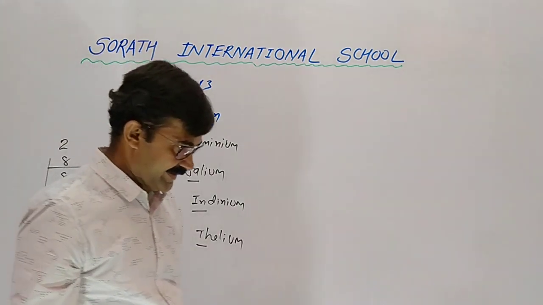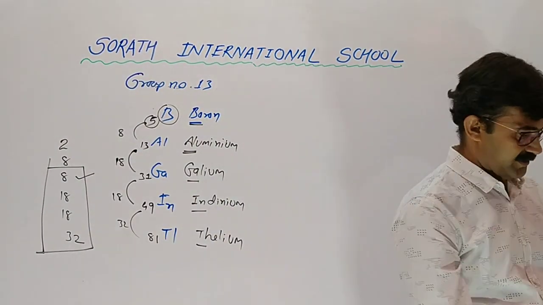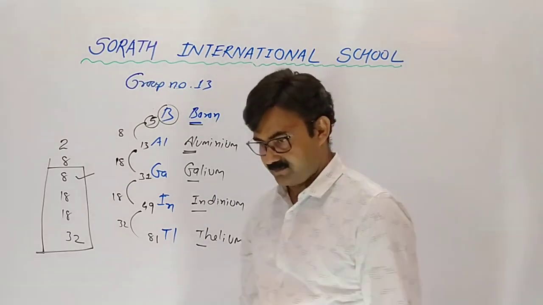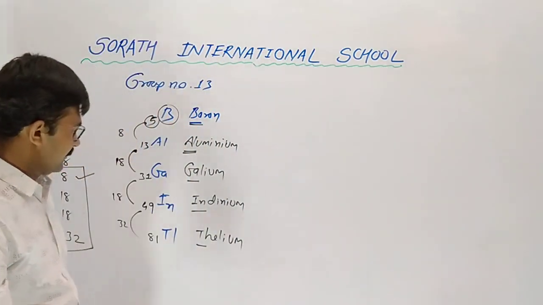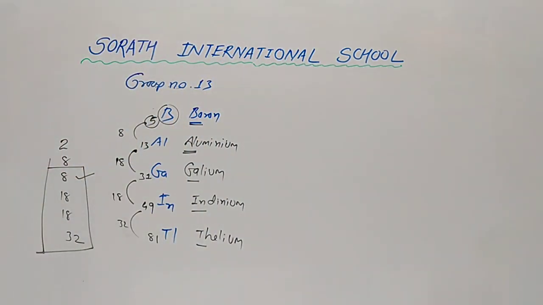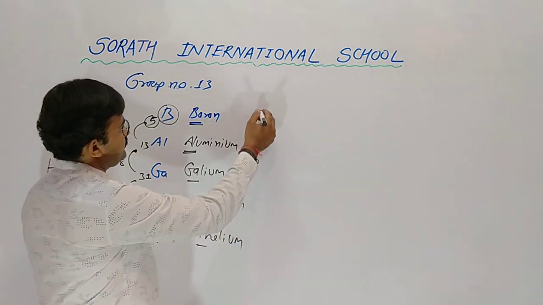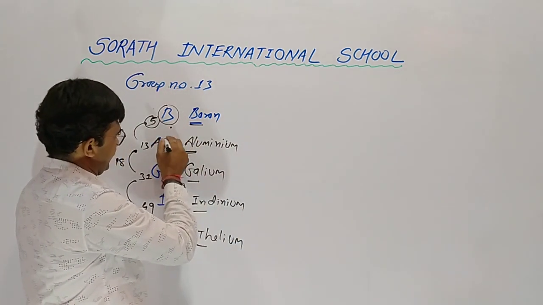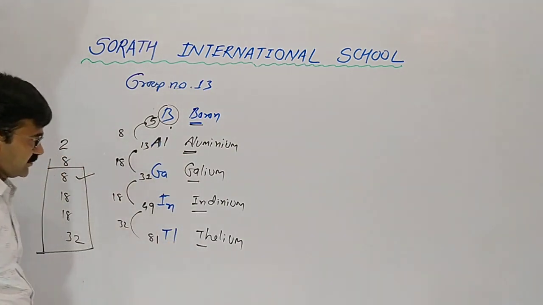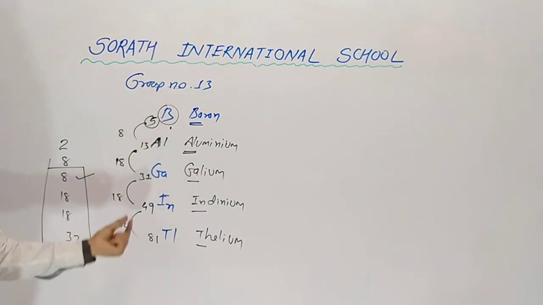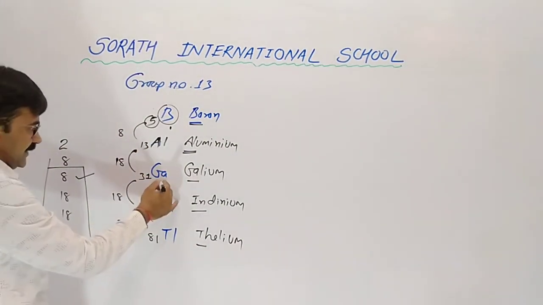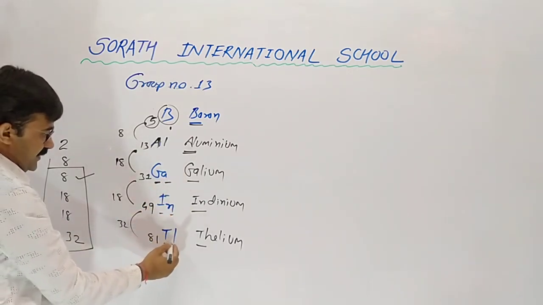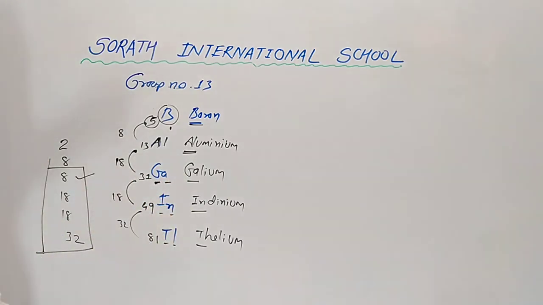Bo a ge the. Boron, aluminium, gallium, indium and thallium. Understood? And now, as I told you in the last lecture, the first letter should be capital and the second one should be small. For aluminium, capital A, then small l.